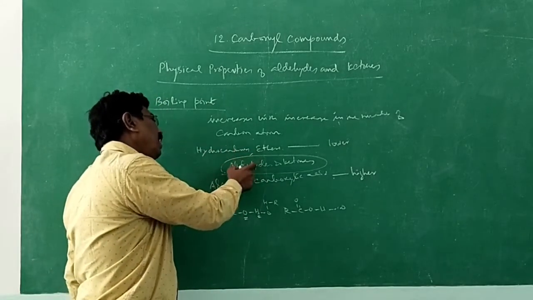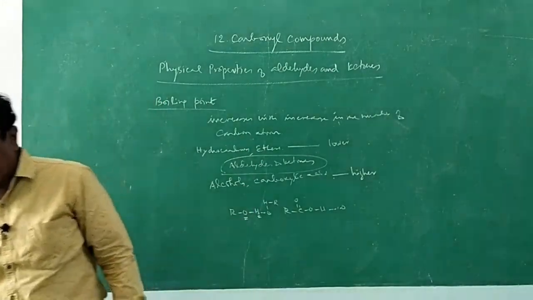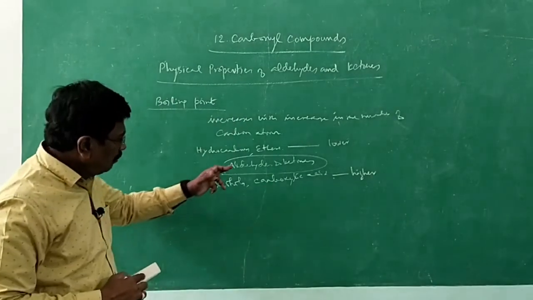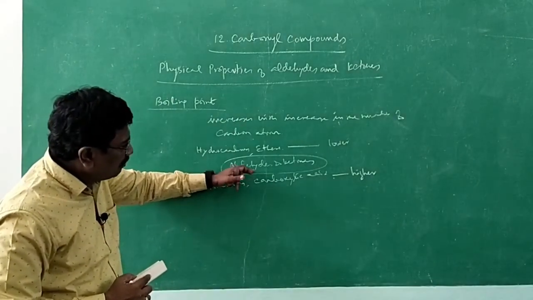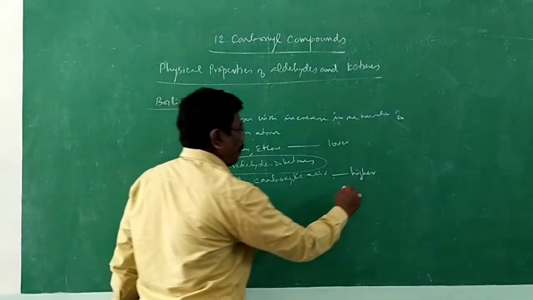Why do aldehydes and ketones have higher boiling point than hydrocarbons and ethers? That I have to explain now. Why lower, I explained. Why alcohols and carboxylic acids have higher boiling points? It is because of hydrogen bonding.